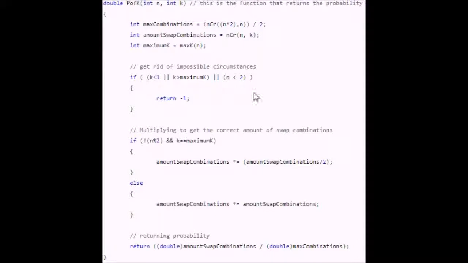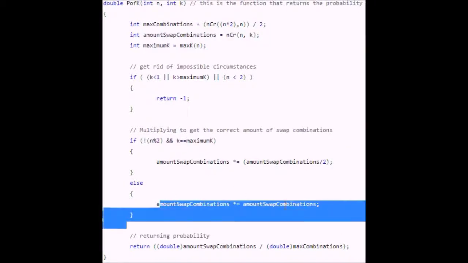Okay, so here we have our actual algorithm done in C++ for our solution. So we have the max combinations algorithm, the maximum k algorithm that I explained beforehand, and then we have the amount of swap combinations. Remember I described this in the simulation results. So it's n choose k, and then over here, depending on if n is even and if it's the last k, it will either multiply by itself, as so, or multiply by half of itself.